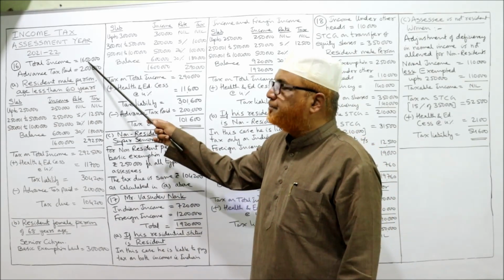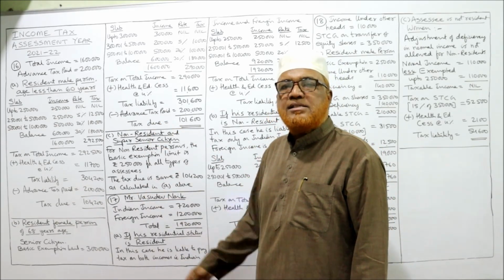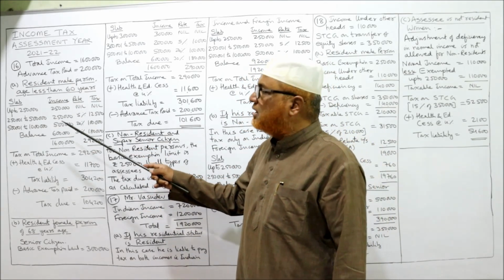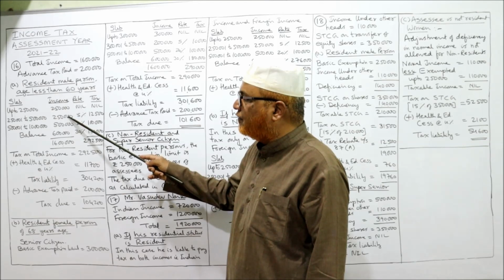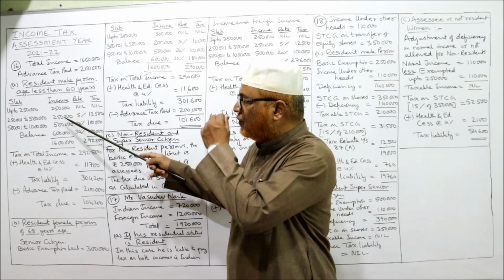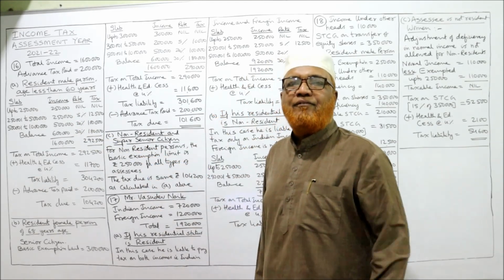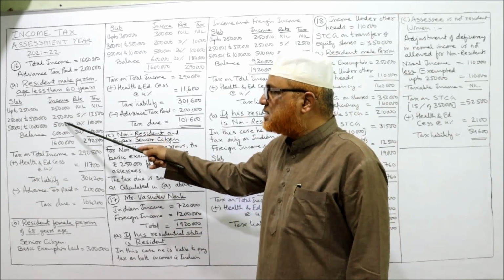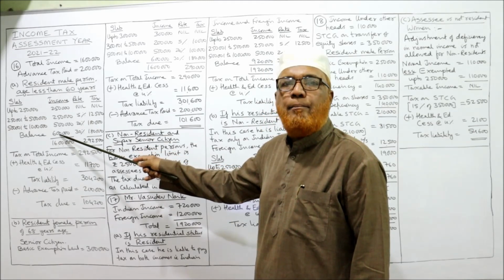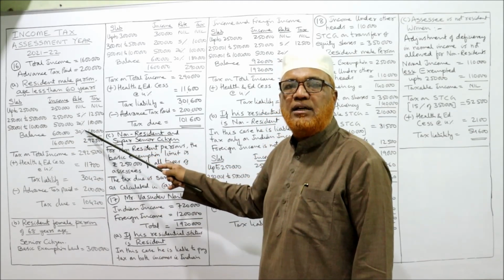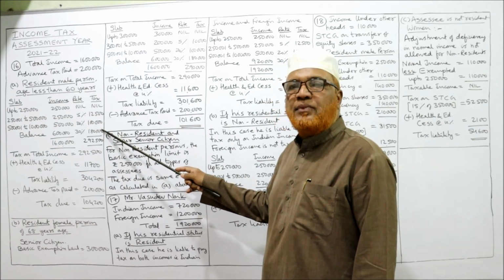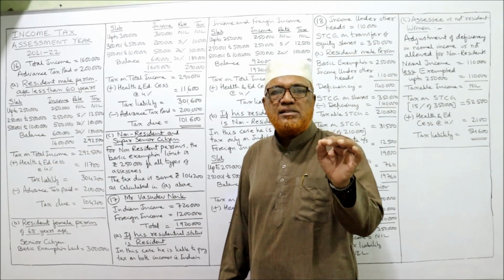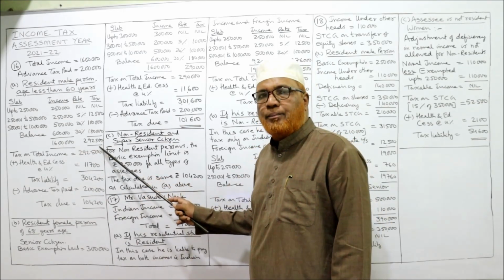Our total income is how much? 16 lakh. 16 lakh, we must deduct the first 3 slabs. The first 3 slabs income: first slab 2.5 lakh, second slab 2.5 lakh, third slab 5 lakh. So 2.5 plus 2.5 plus 5 lakh means 10 lakh. First 3 slabs 10 lakh over. So 16 lakh minus 10 lakh, 6 lakh is the balance. On this 6 lakh, 30%, 1 lakh 80,000. Now take the total, 2 lakh 92,500. 2 lakh 92,500 is the tax on total income.